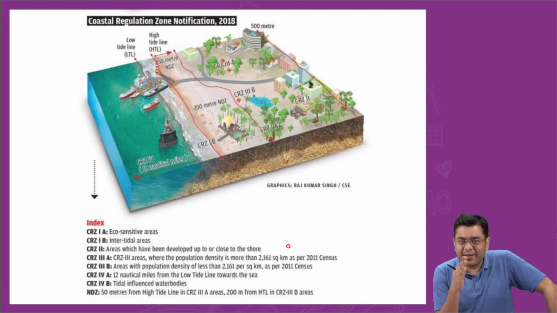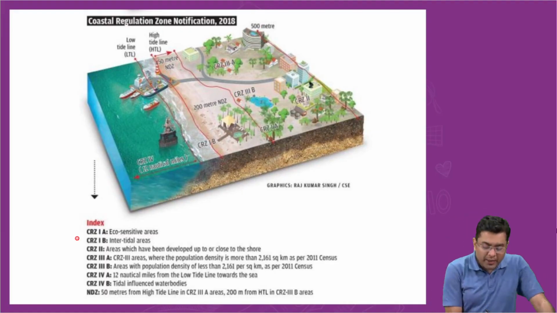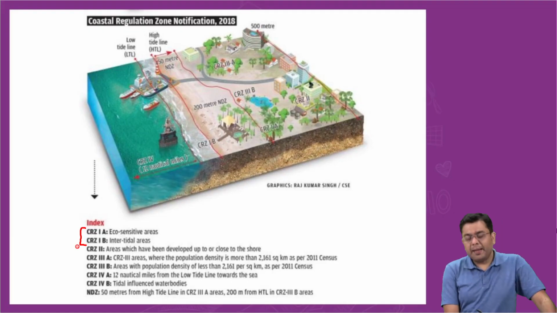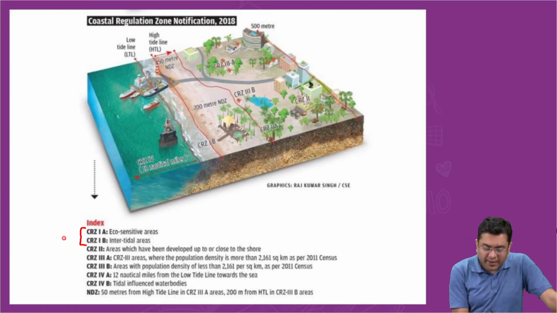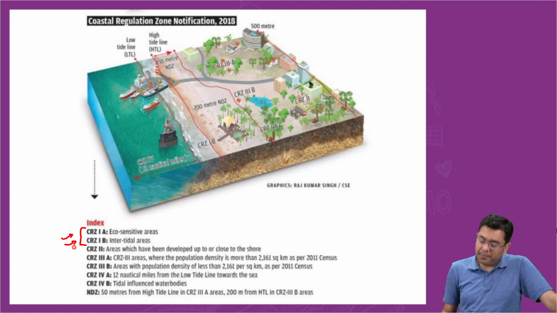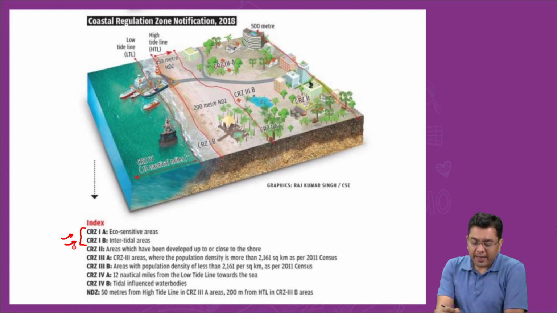That the CRZ1 or Zone 1, Zone 2, Zone 3, Zone 4, this was basically amended. Now here, rather than one encompassing CRZ1, which was the condition of 2011, you had the classification of the coastal area into CRZ1A and 1B. So what is 1A and 1B?